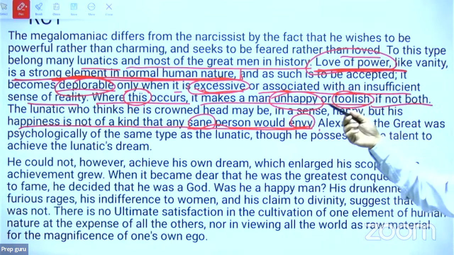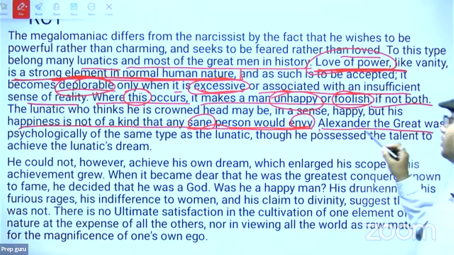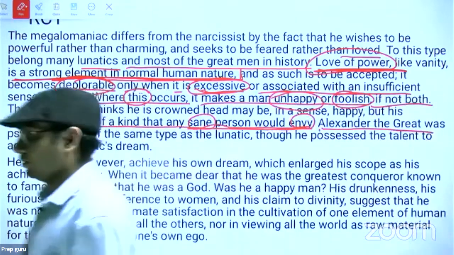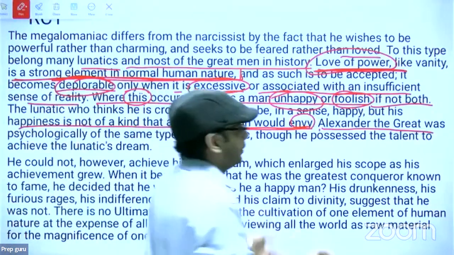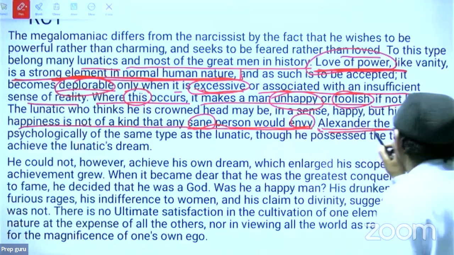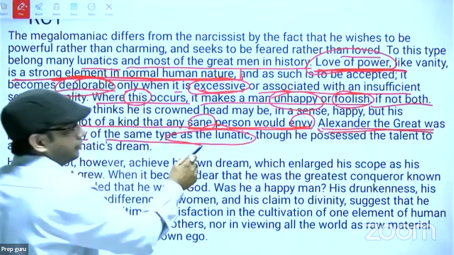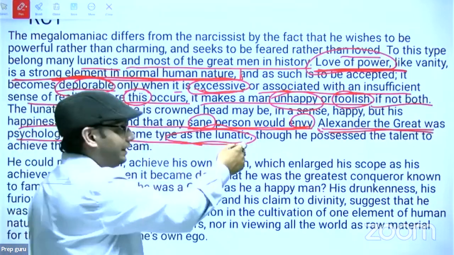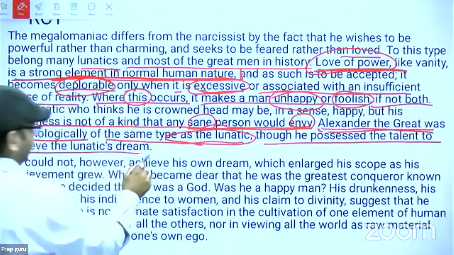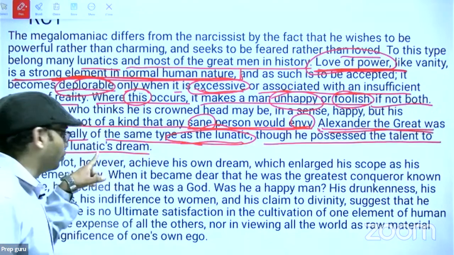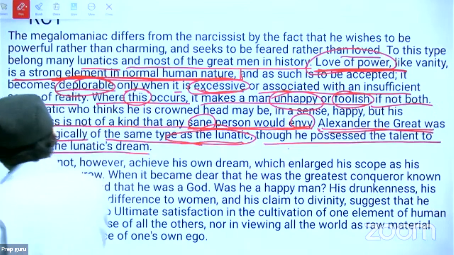Persuasive. ठीक है, देखो जस्टिफाई कर रहा है तो he is going to give you example of Alexander the Great, right? अपनी बात को जस्टिफाई करने के लिए कि desire of powerful is harmful या नॉट गुड, would justify करने के लिए अलेक्जेंडर द ग्रेट का एग्जांपल भी दे रहा है. Alexander the Great was psychologically of the same type as lunatic. तो वो ल्यूनेटिक की तरह ही था, ल्यूनेटिक की मेंटालिटी की तरह ही था अलेक्जेंडर द ग्रेट, he possessed the talent to achieve the lunatic's dream. लेकिन उसमें और नॉर्मल ल्यूनेटिक्स में डिफरेंस क्या था? He was the achiever, he was the achiever.